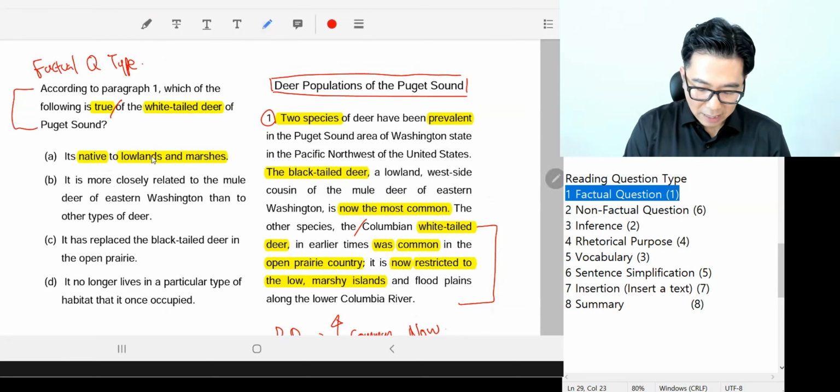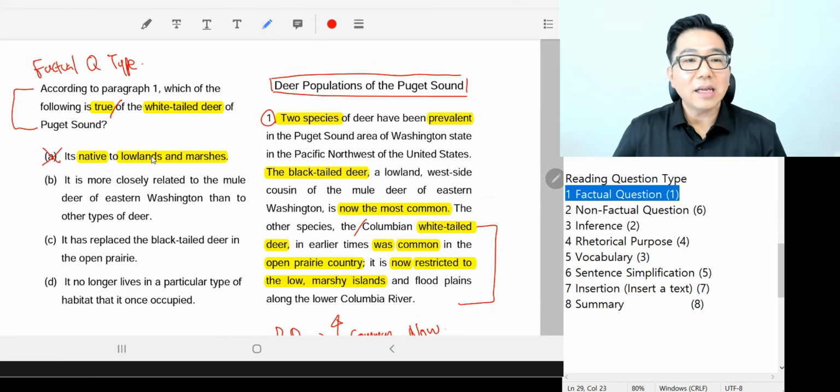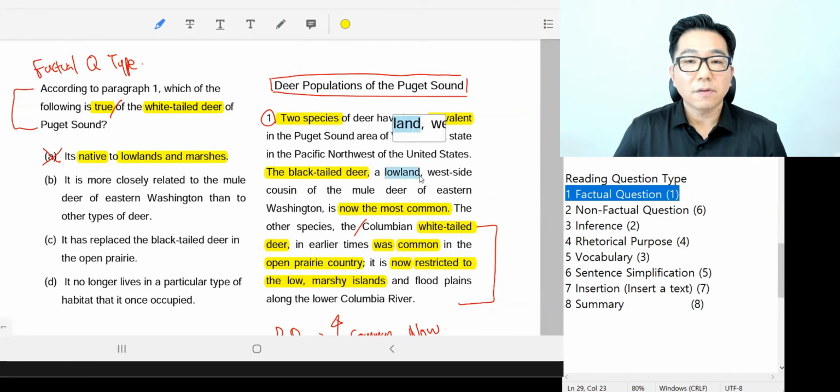There are a couple of other things that make A wrong. I could tell you all about it. Lowland is obviously, as you can see here, the habitat of the black-tailed deer. Low and marsh islands are not the same as lowland. Okay, low marsh island is not lowland, right?